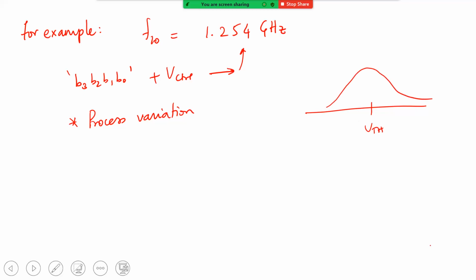If you take 1000 transistors on the same die or across multiple dies, and you compute the threshold voltage for each of the transistors, you will see a nice spread. There will be transistors with something like 400, 420, 450 millivolt, and others with 320, 340, 350, 380 millivolt.